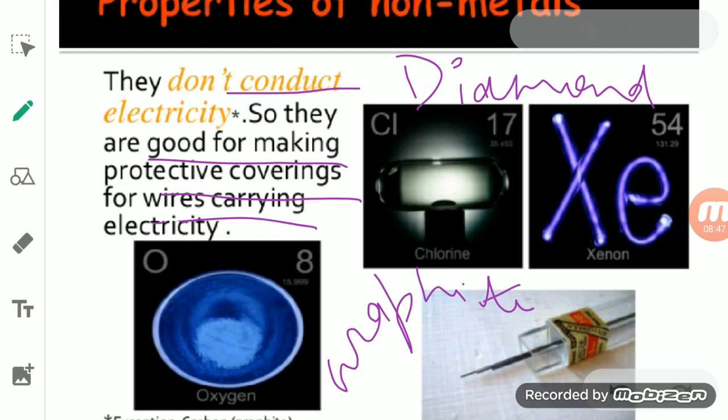Graphite is also a form of carbon, also a non-metal, but graphite is a good conductor of heat and electricity. You see, graphite is used in making dry cells, basically as an electrode in the dry cell. So non-metals are poor conductors of heat and electricity, but diamond and graphite are the exceptions, which are good conductors.